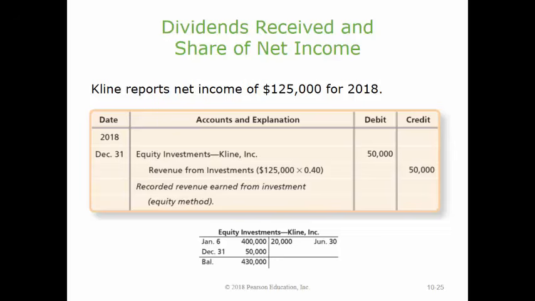Suppose Klein reported net income of $125,000 for the 2018 year. Smart Touch Learning would record 40% of this amount as an increase in the investment account. Smart Touch Learning reports the equity investments on the balance sheet and the revenue from investments on the income statement.